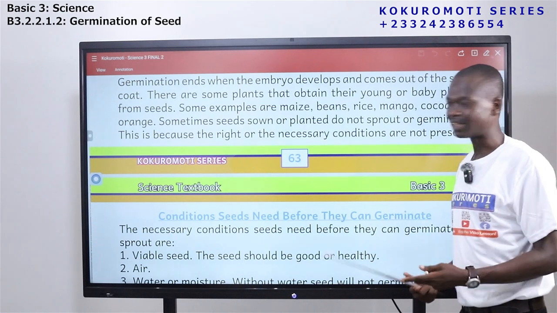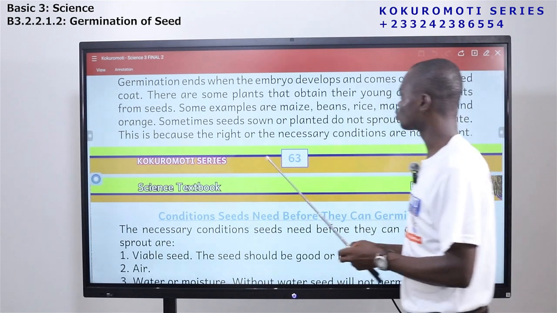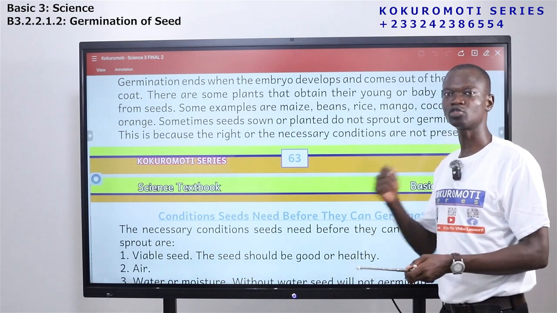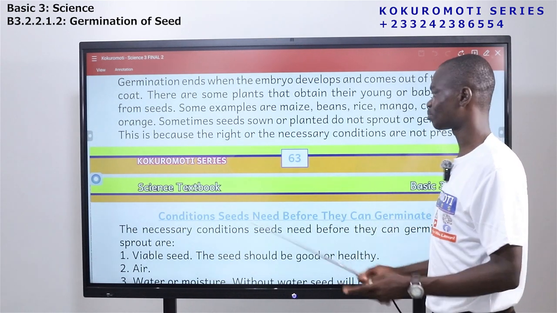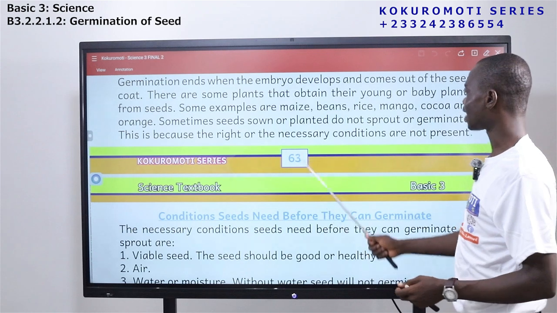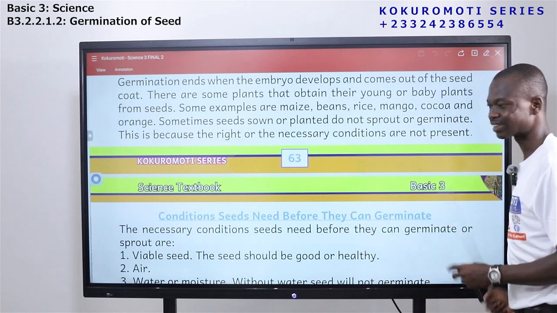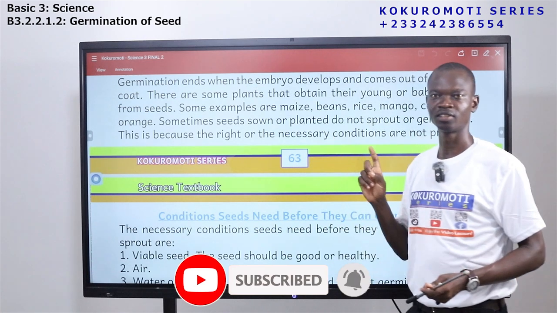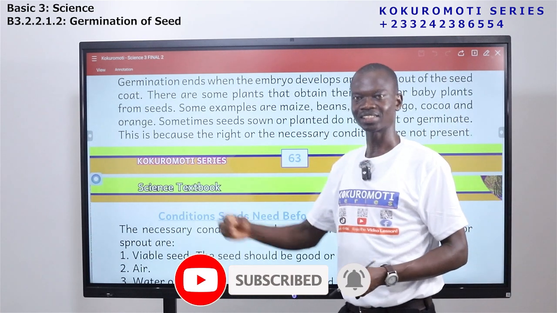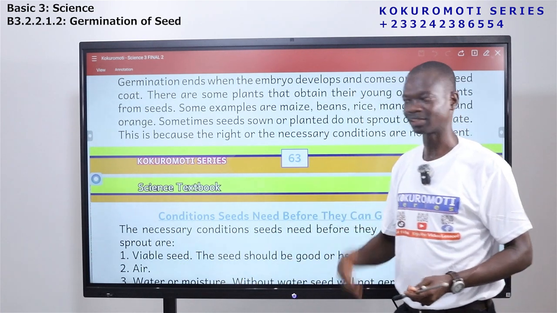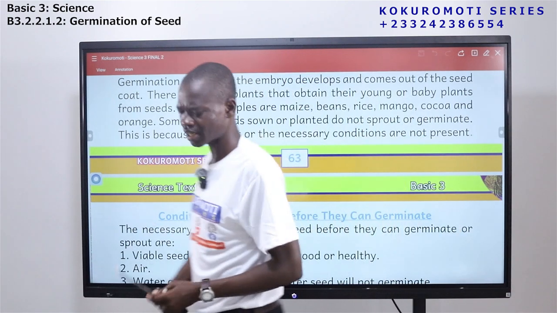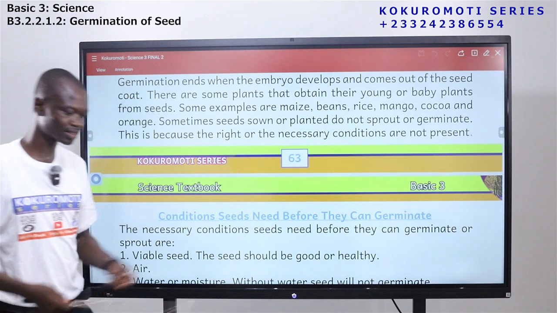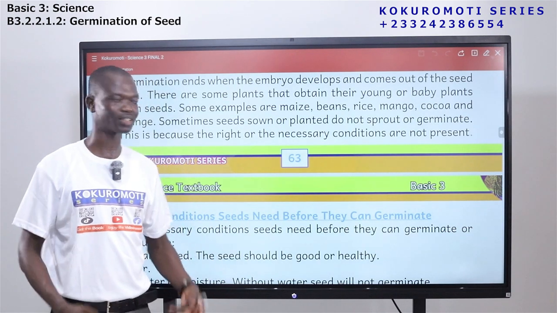Before a seed can germinate, it needs some things. Some conditions are so important that they need to be there before germination can take place. So if the necessary conditions are not present, you put the seed in the soil, it will not germinate. But if the right conditions are there, the seed will germinate. So why is it that sometimes you go to the farm, you sow seeds, and some will germinate, some will not germinate?